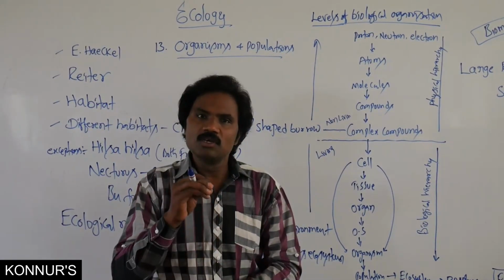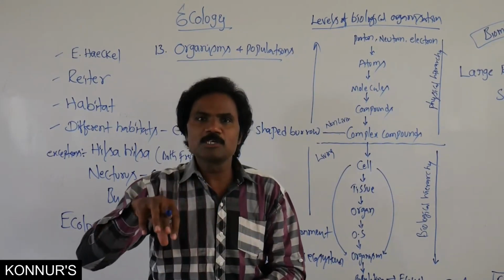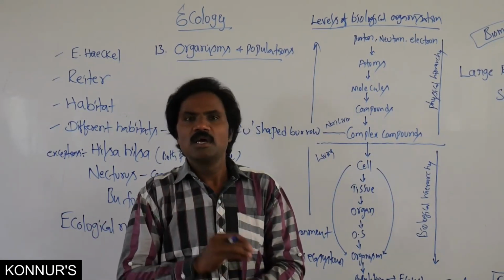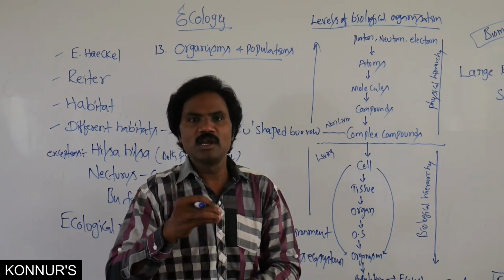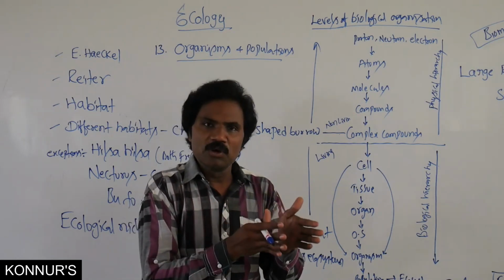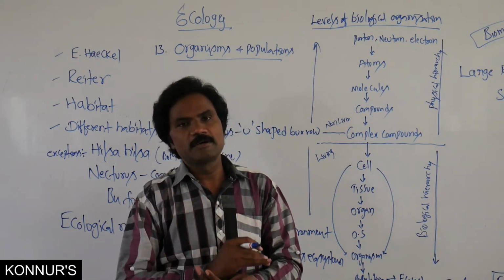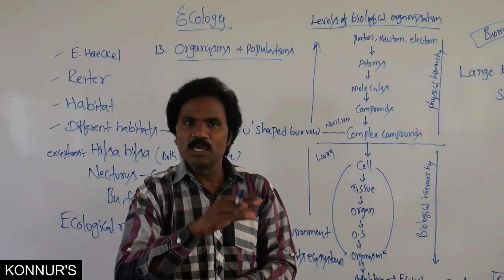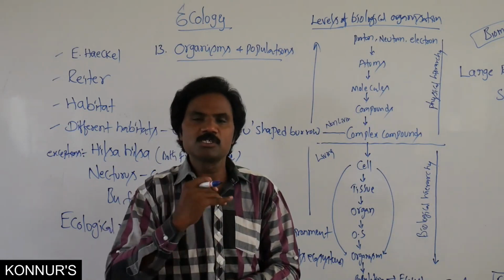These organisms always adapt to the particular environmental conditions. Environmental conditions change frequently, seasonally, and also latitudinally and altitudinally, because from the equator to the poles the environment gradually changes.